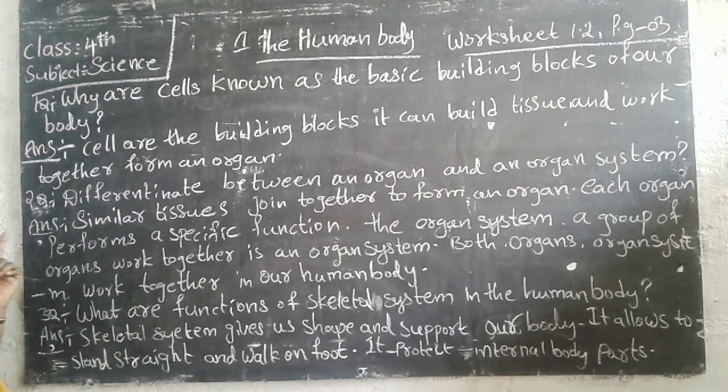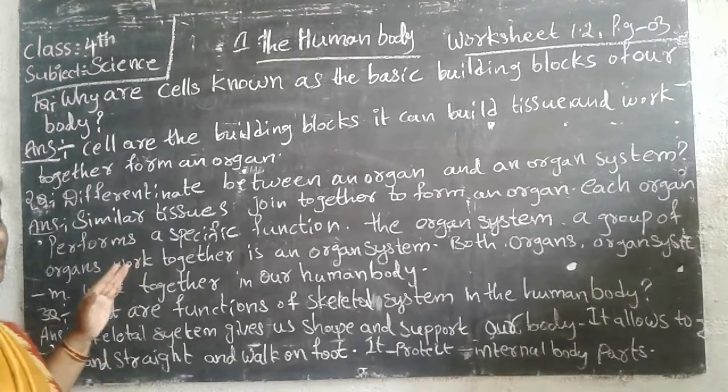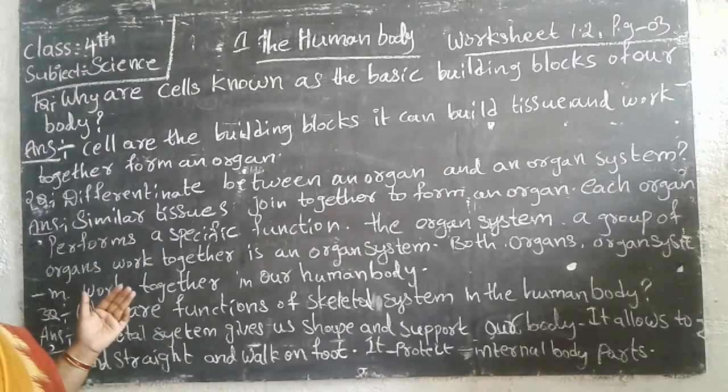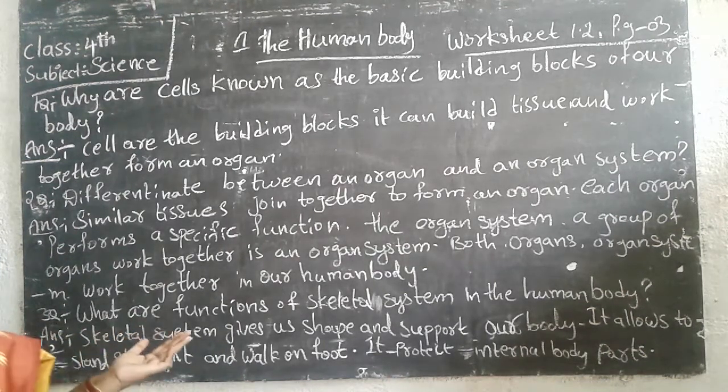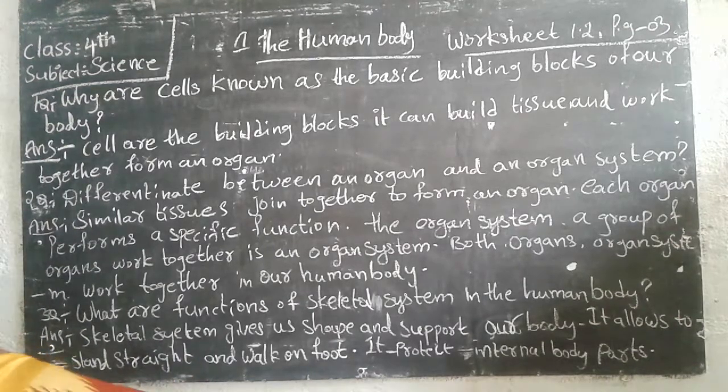First, why are the cells known as the basic building blocks? Because tissues work together to form an organ, so the cell is called the building block. Next, the difference between organs and organ systems. And next one, what are the functions of the skeletal system? We know that. And you see these ones.